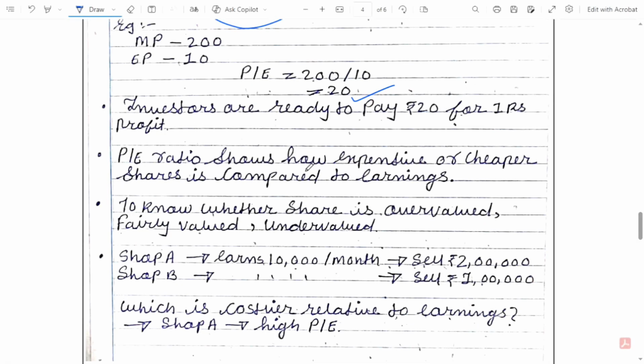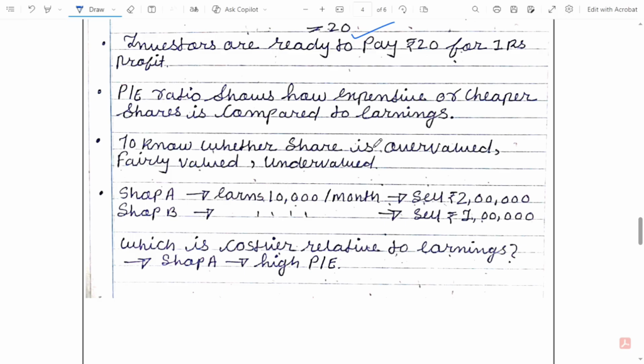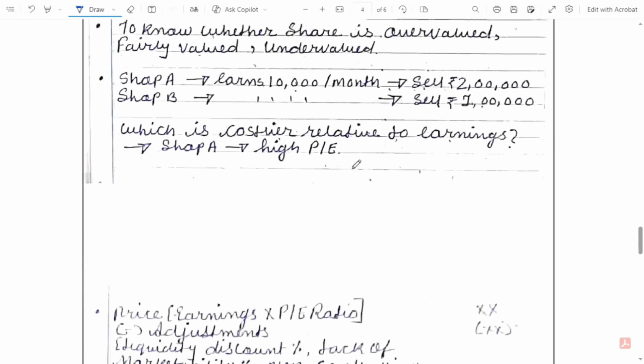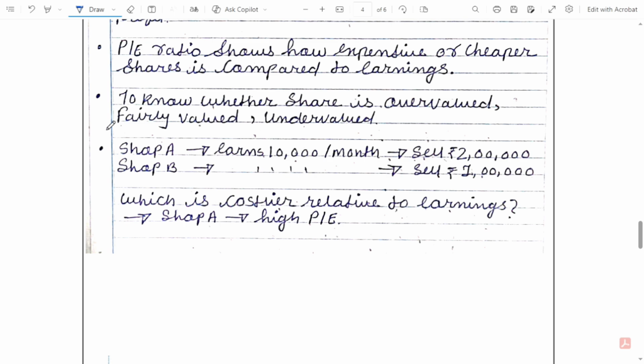So the PE ratio shows how expensive or cheap a share is compared to its earnings, to know whether the share is overvalued. We use the PE ratio to know whether the share is overvalued, fairly valued, or undervalued. This is one of the important ratios which is used by every investor before investing in any shares. So it is very important to understand it practically. I have taken an example to make you understand this statement.